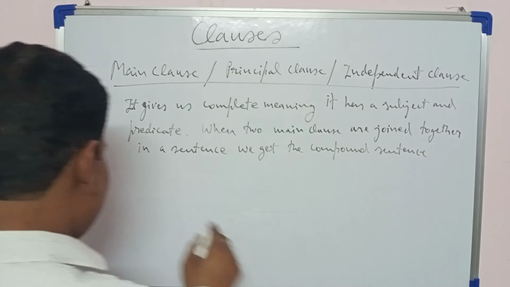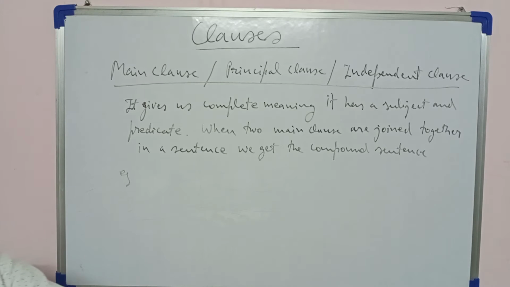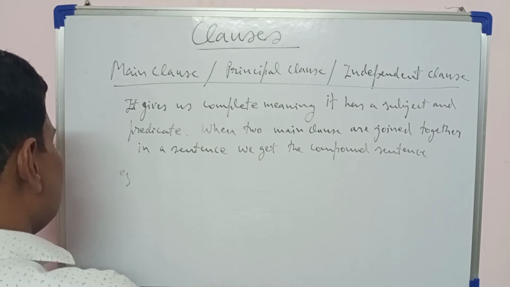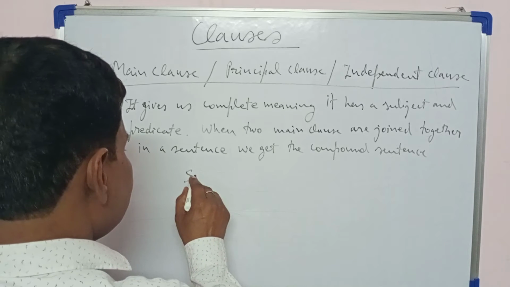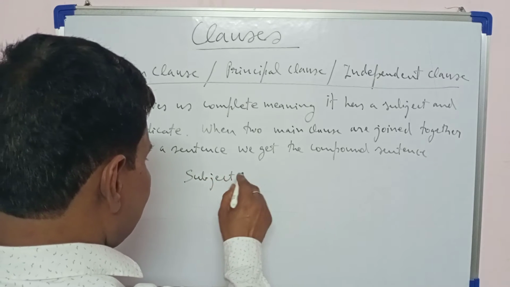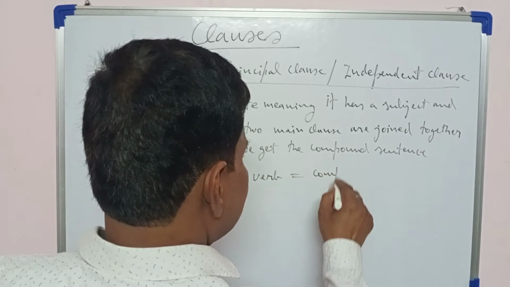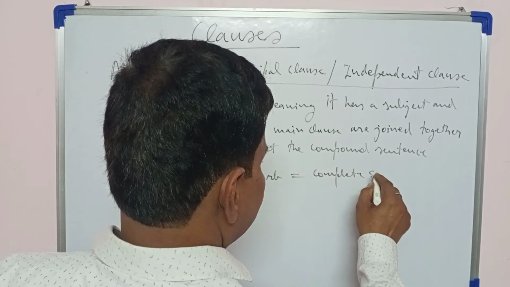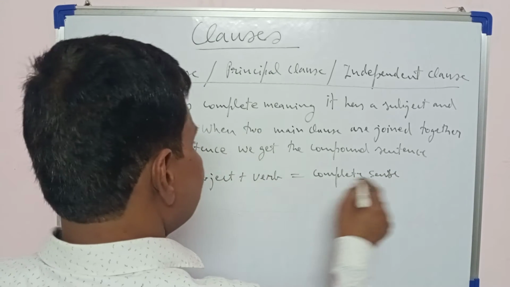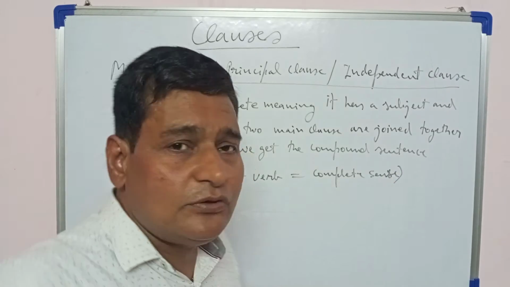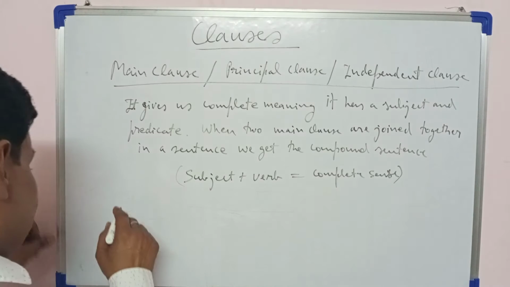So let's see the example. What is the pattern in this? Here, subject plus verb. It gives complete sense. In these clauses you get the complete sense.